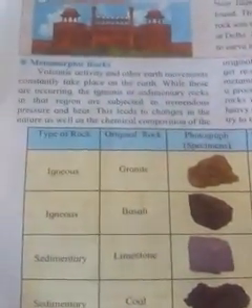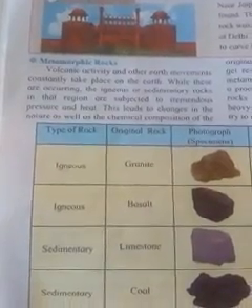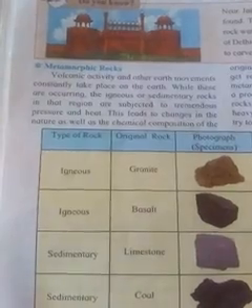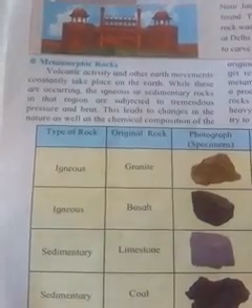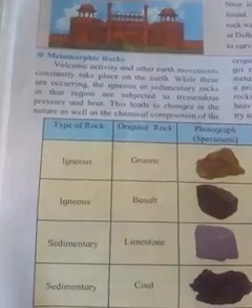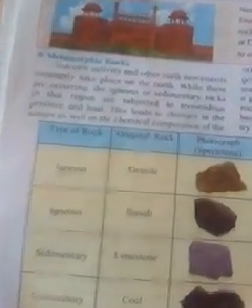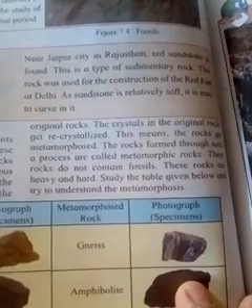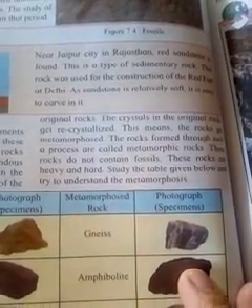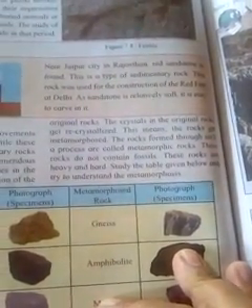Then metamorphic rock. The third type of rocks is metamorphic rock. Volcanic activity and other earth movements constantly take place on the earth. While these are occurring, the igneous or sedimentary rocks in this region are subjected to tremendous pressure and heat. This leads to change in the nature as well as the chemical composition of the original rocks. The crystals in the original rocks get recrystallized. This means the rocks get metamorphosed. Rocks formed through such a process are called metamorphic rocks.